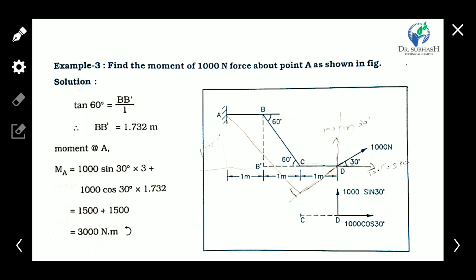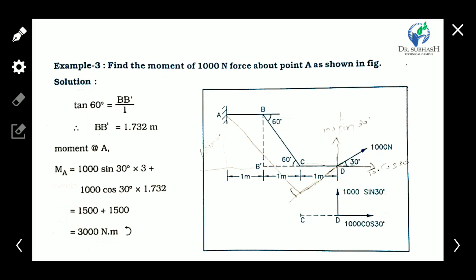Now this triangle BB' and C triangle, and we know the value of this side, so we can easily find out the value of B'B. How? Tan 60 is equal to BB' upon B'C. B'C has a value of 1, so we find the value of BB' is 1.7. Okay, so now we have all values.